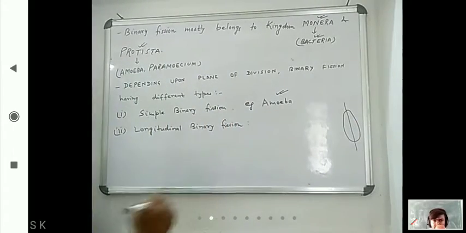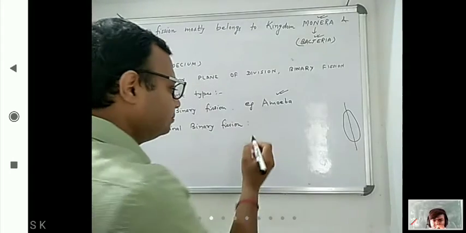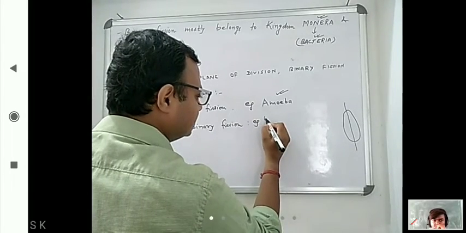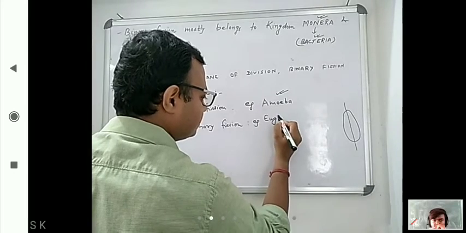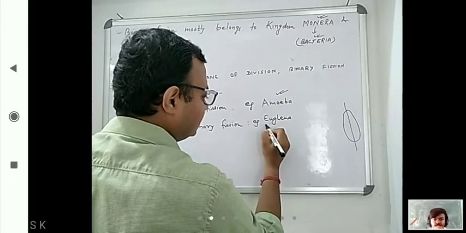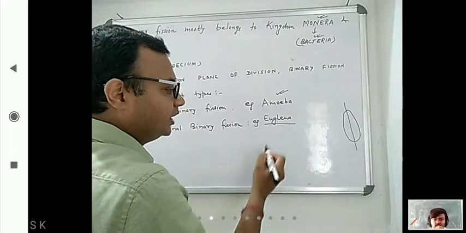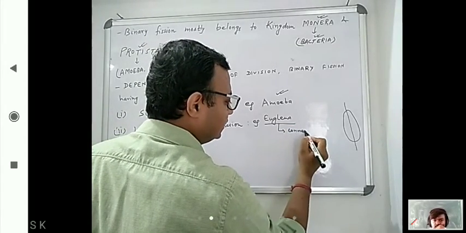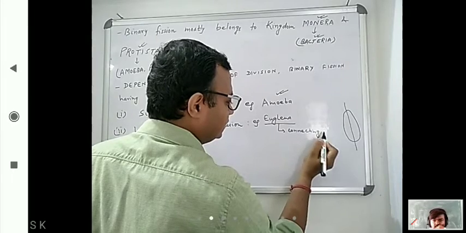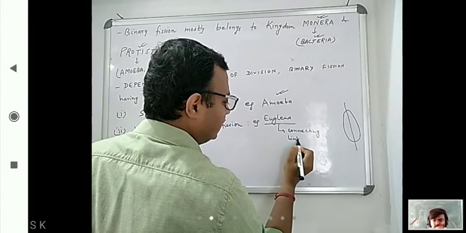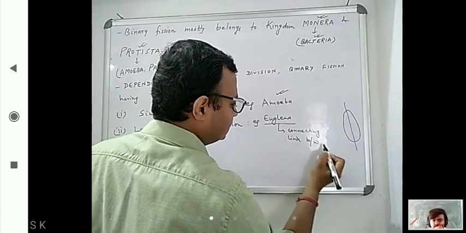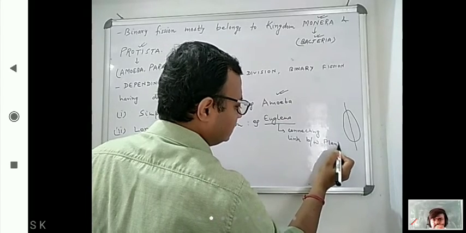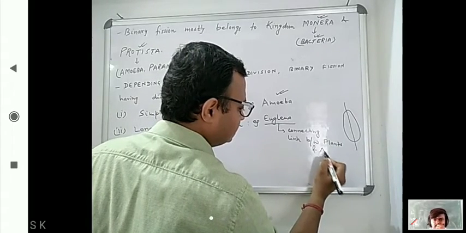Okay, so longitudinal binary fission, and what is the example for that? Very important, and that example is Euglena. Now here you have to know what Euglena is. So it is a connecting link between plants and animals.